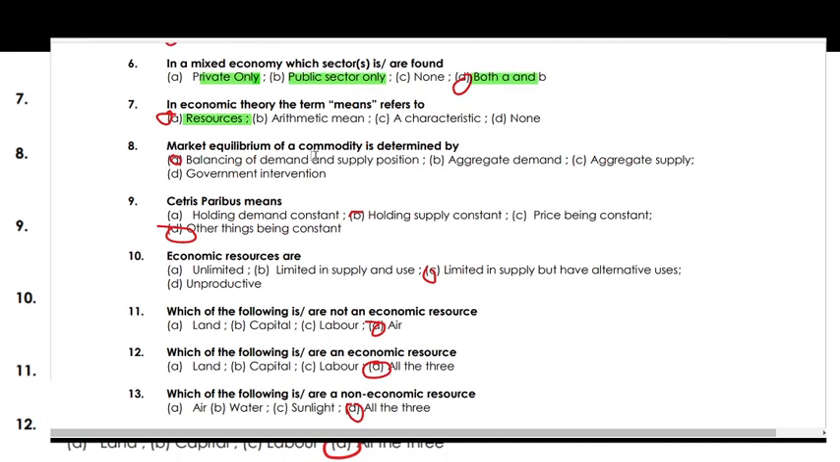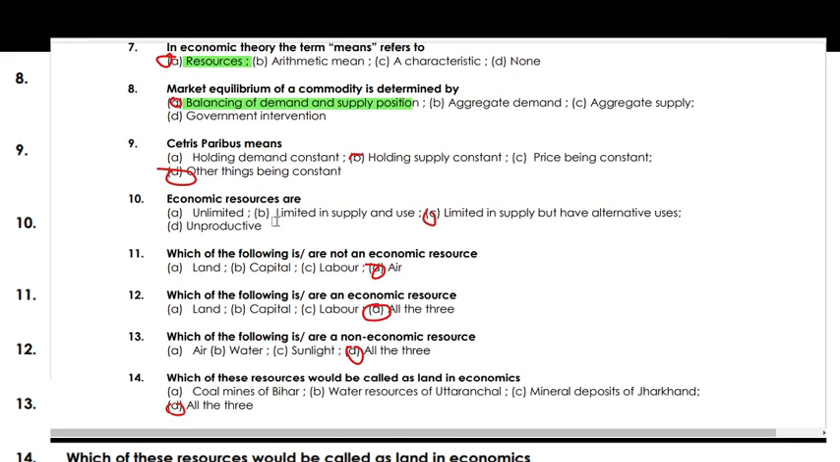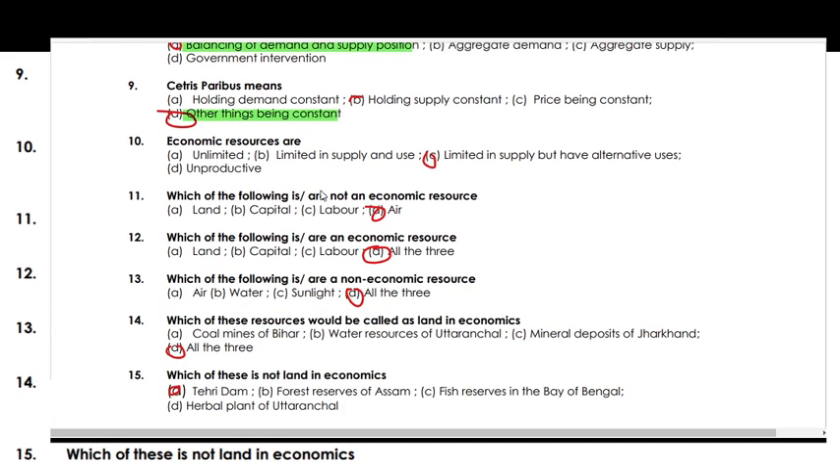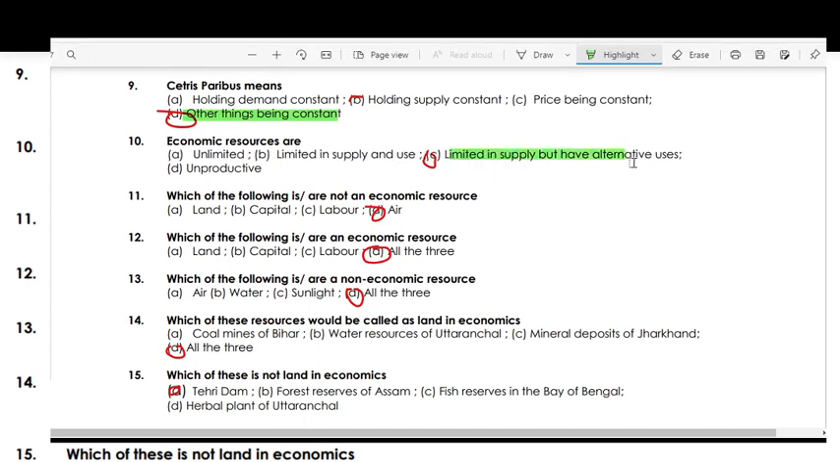Market equilibrium of a commodity is determined by what? So market equilibrium of a commodity is determined by the balancing of demand and supply positions. Ceteris paribus means other things being constant. Economic resources are limited in supply but have alternative uses.